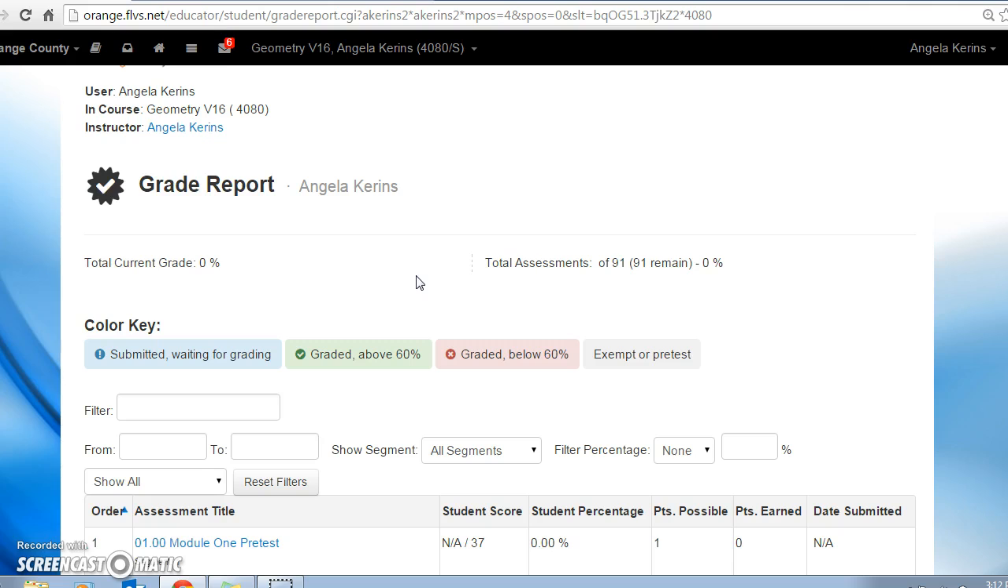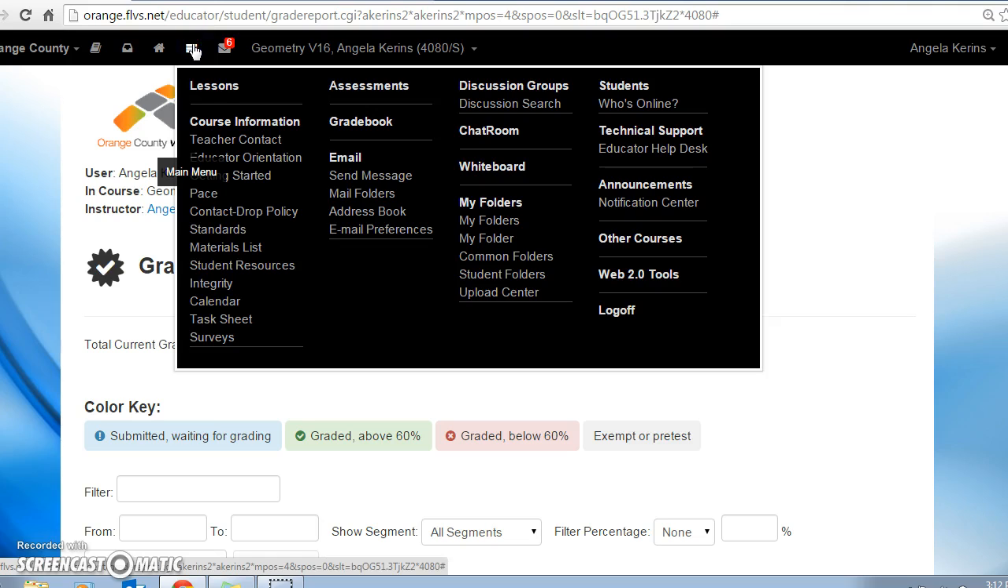Okay, there is one more feature that I wanted to show you, but unfortunately it's not loaded in the program as of this video currently. It will be very soon. But right in here, when you go to your menu, right around this space in the middle, there's going to be something called Ask a Tutor. Ask a Tutor is a free resource for Orange County Virtual School students that, if you click on it, basically brings you to a program where you can access a tutor 24/7.